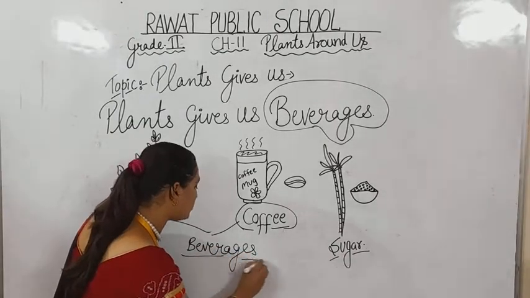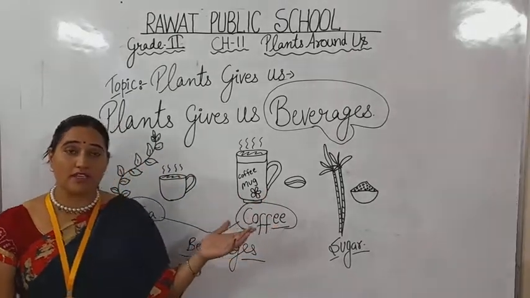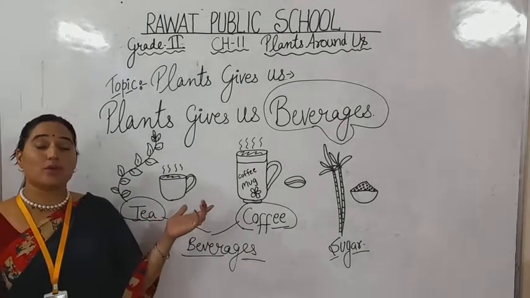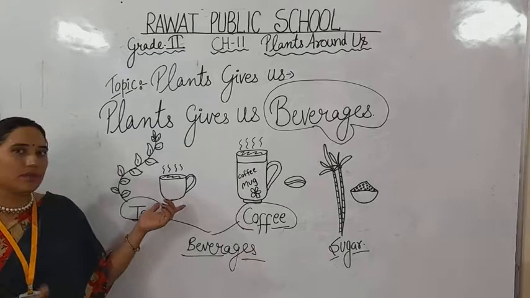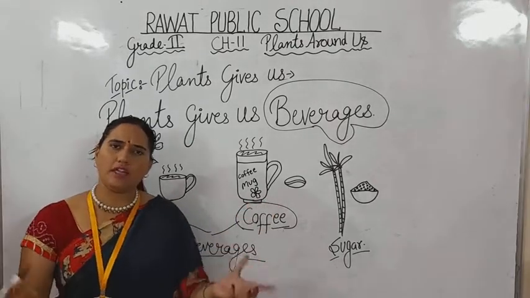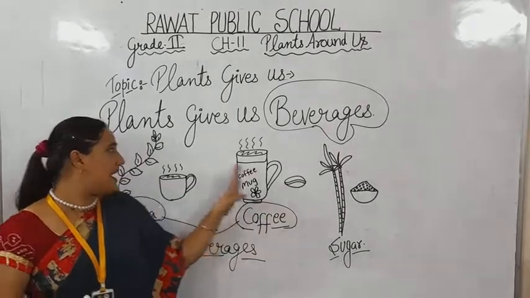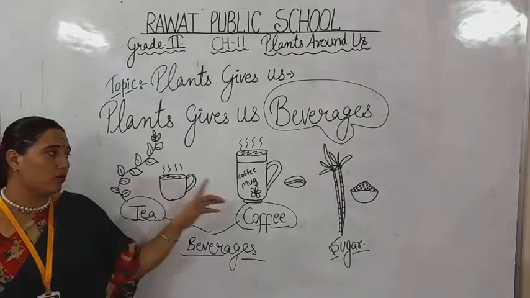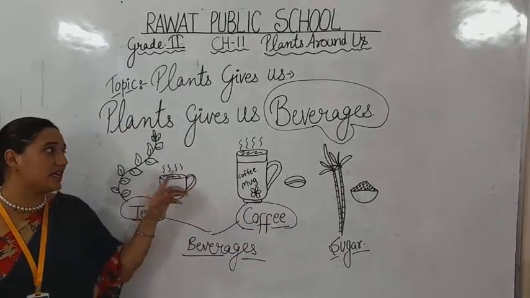We make cold coffee, we make iced tea, or we get black tea or black coffee, or simple milk tea, and hot coffee. All these types of beverages made from coffee and tea are coming from plants as well. ये plant से ही मिलता है.